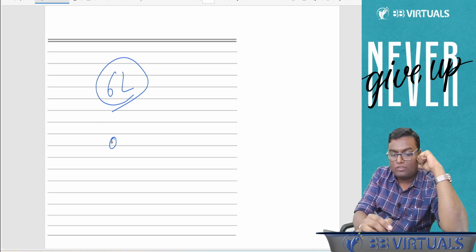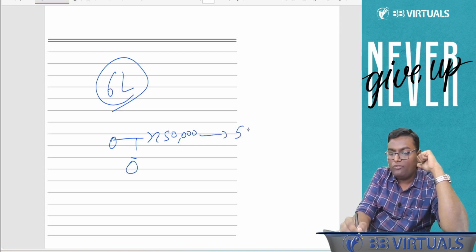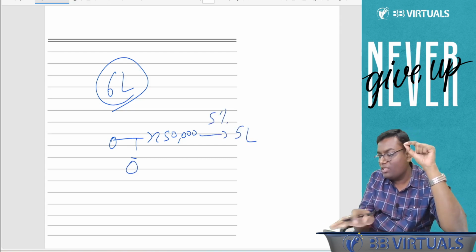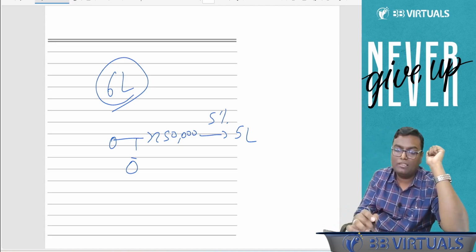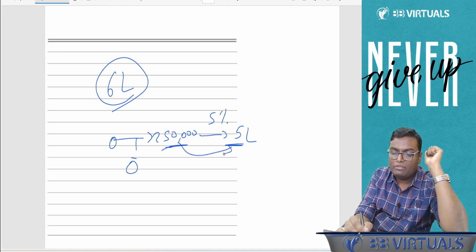So see, first of all, up to 2,50,000, it will be 0. 250 to 5 lakh, they have said 5%. So for each and every person, it will be 5%. Now 250 to 5 lakh, it will be 2,50,000, and on that 5%, that means 12,500.